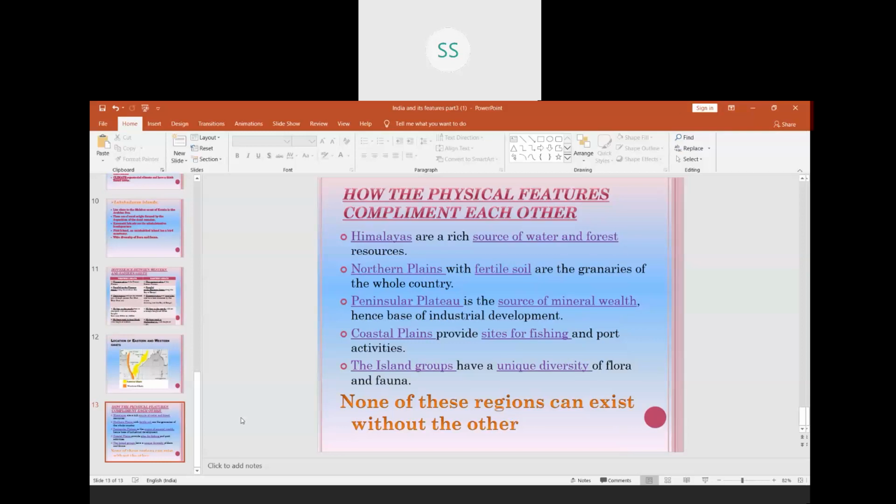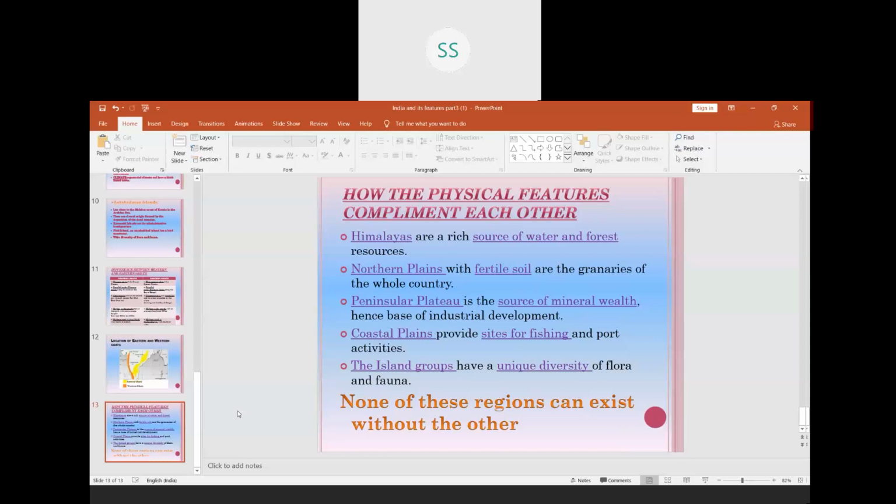And children, that completes the chapter, Physical Features of India. In the next class, I will be revising the whole chapter, but that revision will be from your NCERT book.